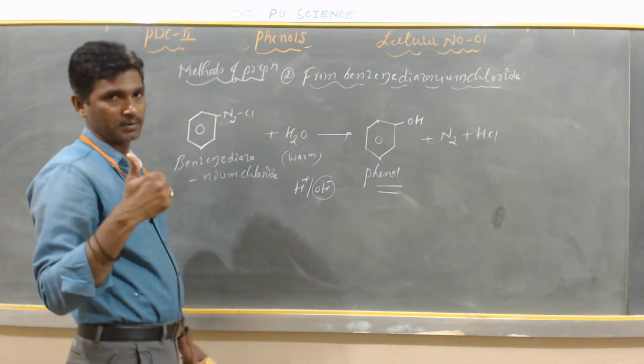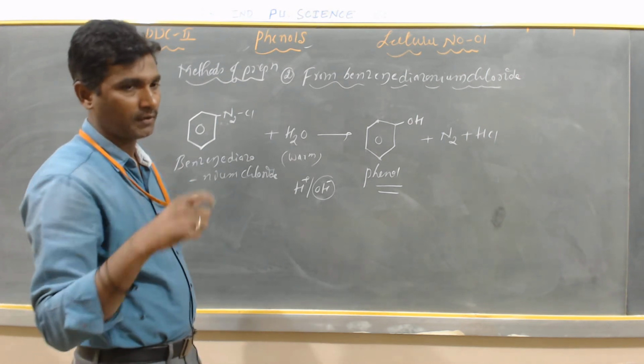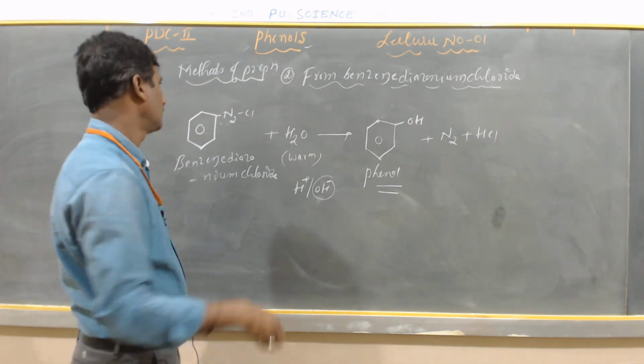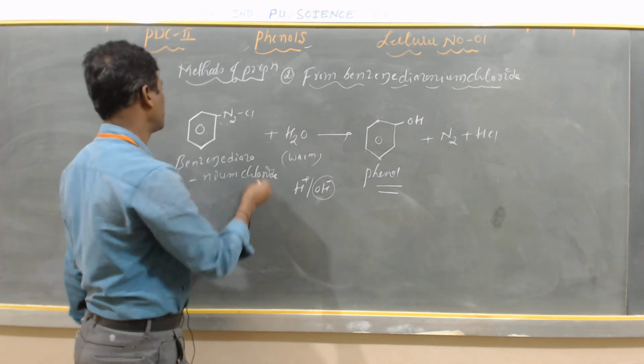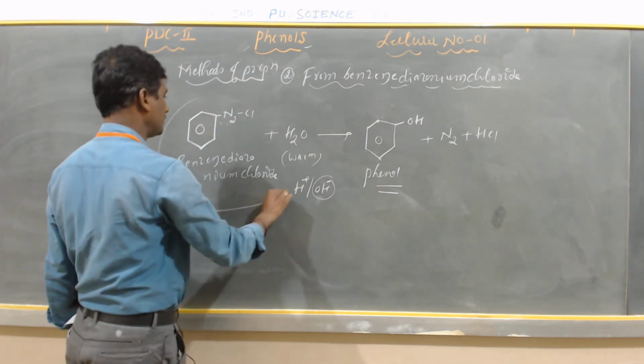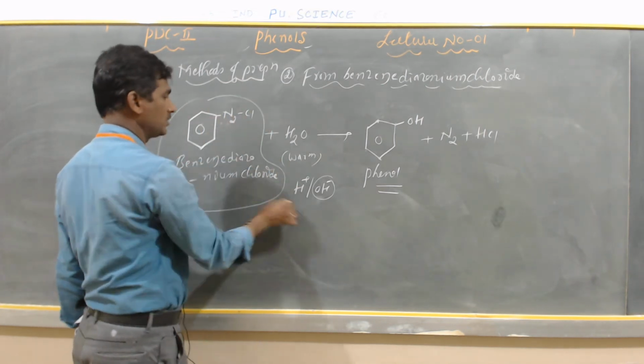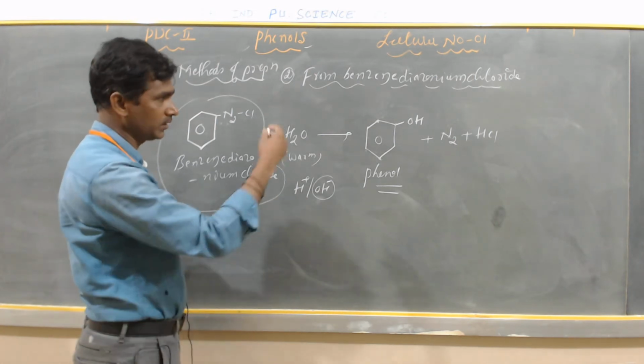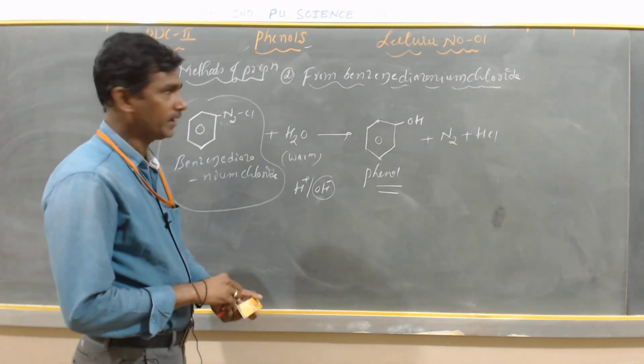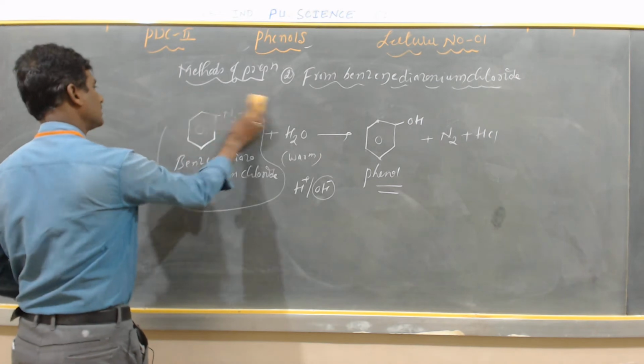The first method of preparation is from haloarene, where we have taken the example chlorobenzene. The second method of preparation is from benzene diazonium chloride. This benzene diazonium chloride is warmed with water, and we can get phenol.